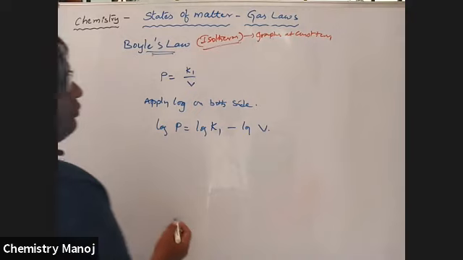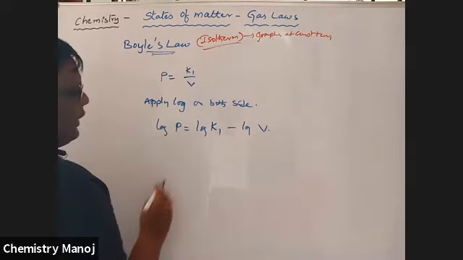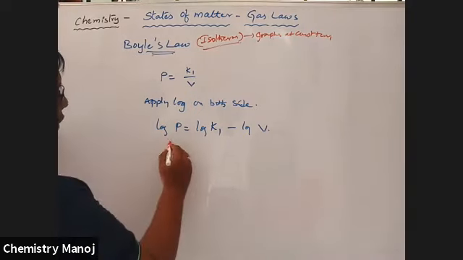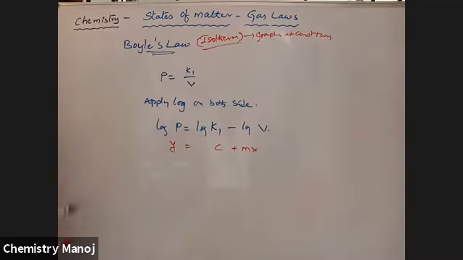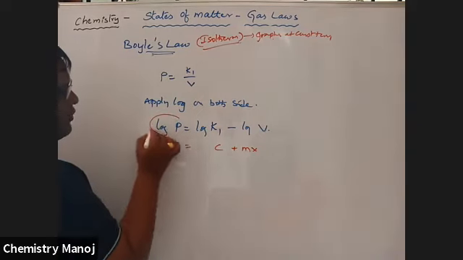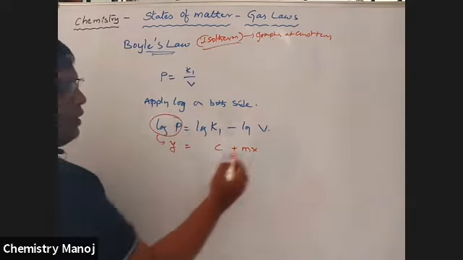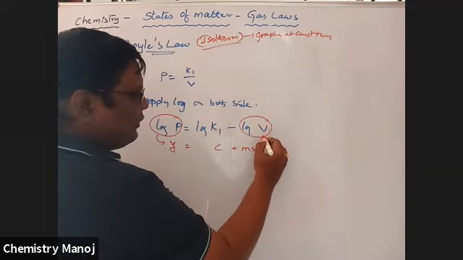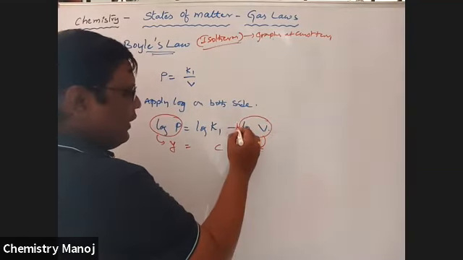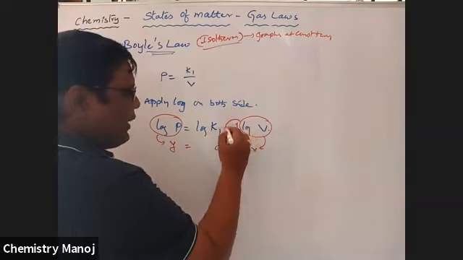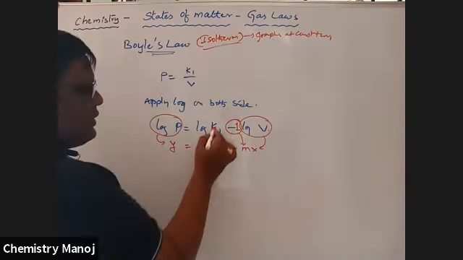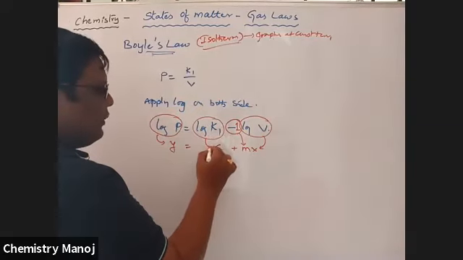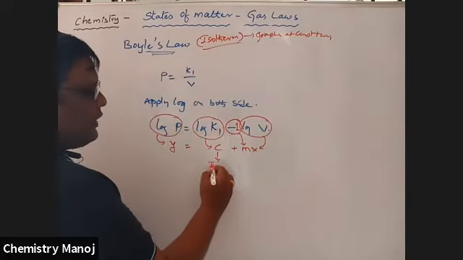So see here, it is in the form of Y is equal to mx plus c. That means on the y-axis we are taking log P, on the x-axis we are taking log V. Here m is equal to -1, and c is equal to log K1. And c is nothing but the intercept.